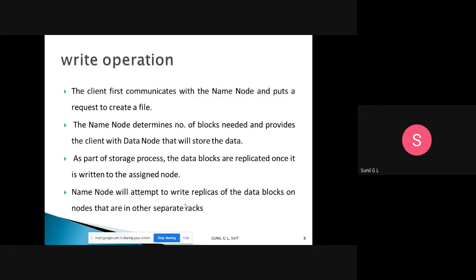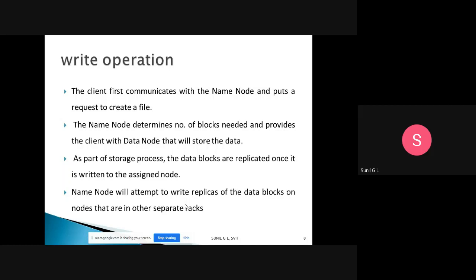Then the next step: the name node determines the number of blocks needed for a particular file. Suppose you have a 640 MB file, then how many blocks do we need? 10 blocks, because each block size is 64 MB. So 10 blocks are needed to write 640 MB. The name node provides the client with the data nodes that will store the data, calculating how many blocks are needed for that particular file.